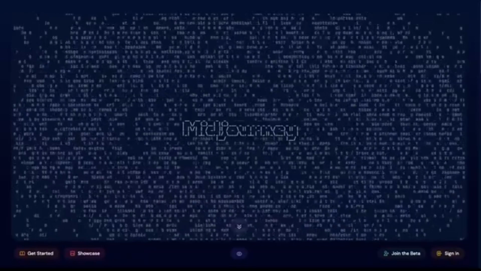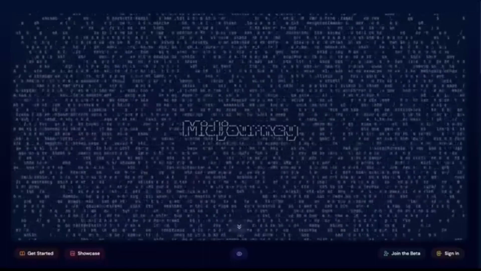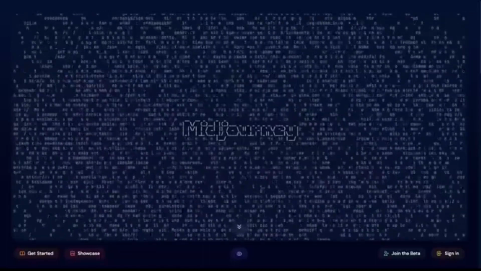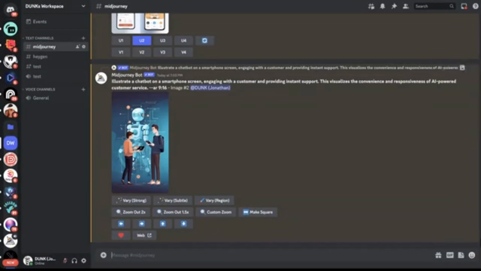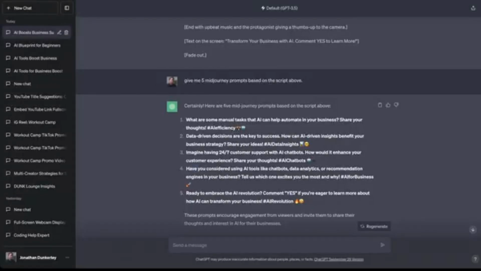And what MIDJOURNEY is, it's a tool that creates AI images, and you run it through a platform called Discord. A lot of people use Discord for things like gaming and communities, but you could run it directly in a private server. Let me just show you what it looks like. So I created a Discord server just for some AI tools like MIDJOURNEY. So let's just grab one of these prompts just to see what we can get out of MIDJOURNEY.